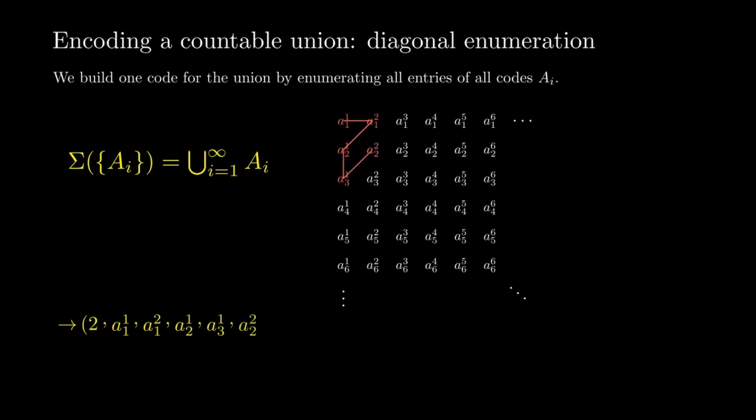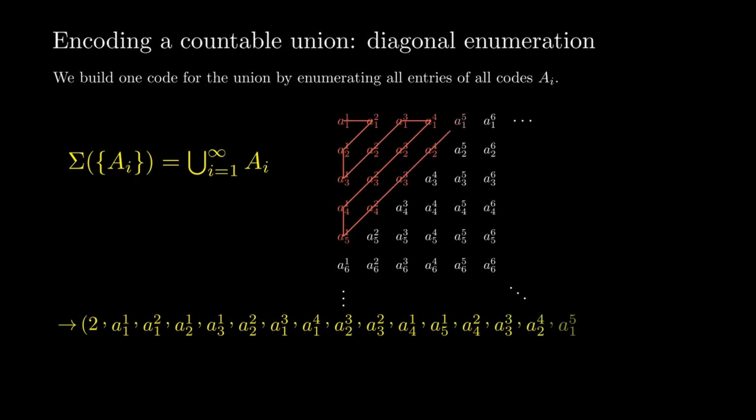We start with a1 superscript 1, then a1 superscript 2, then a2 superscript 1. Next we move to the next diagonal: a3 superscript 1, then a2 superscript 2, then a1 superscript 3, and so on. The resulting code starts with 2, and then lists all these entries in that diagonal order. This new sequence is the code of sigma of the family, the countable union.